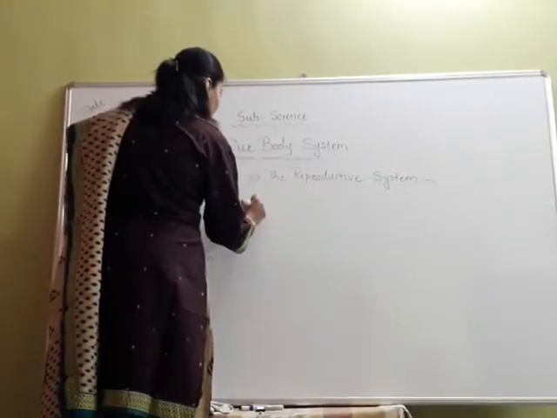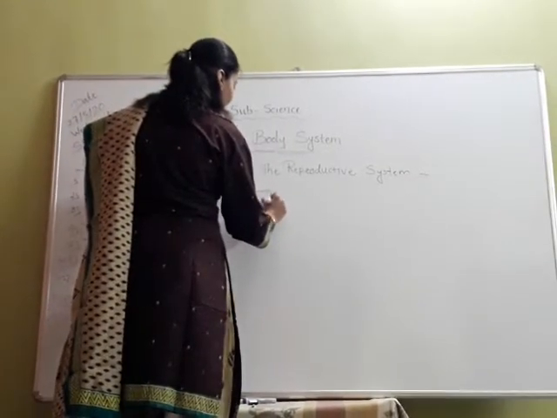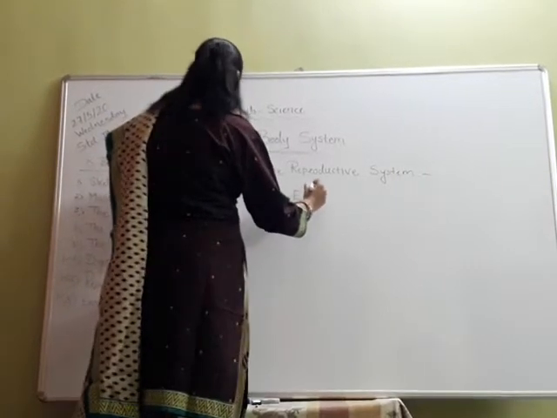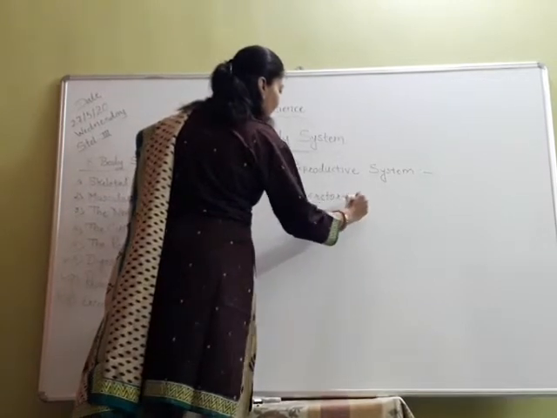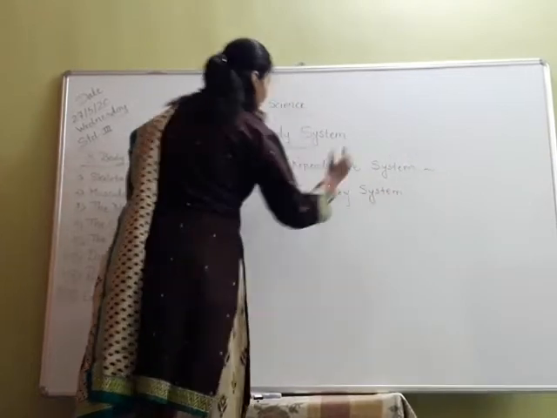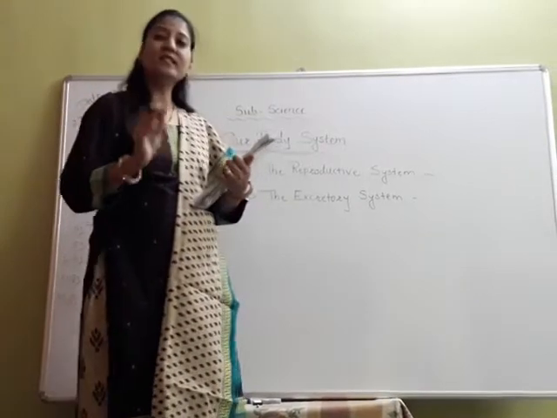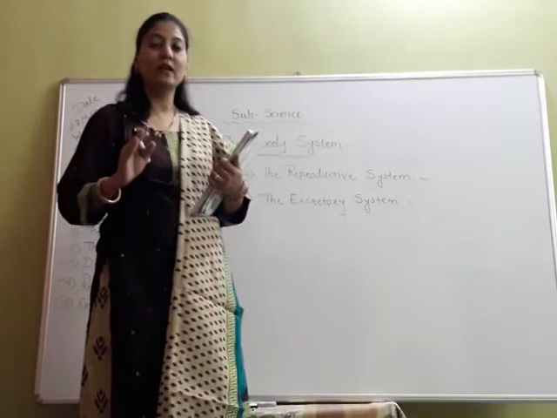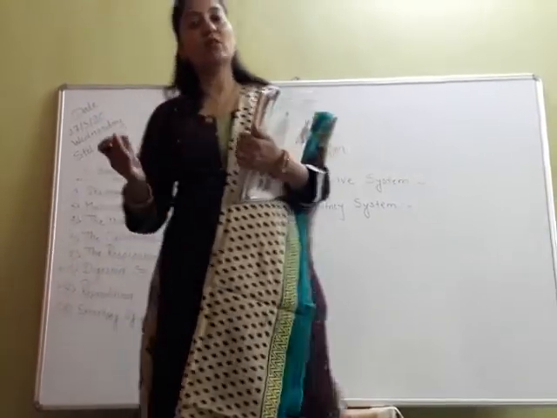And the last one that we are going to study now is the excretory system. Now see students, this system helps us to remove the waste material out of our body.